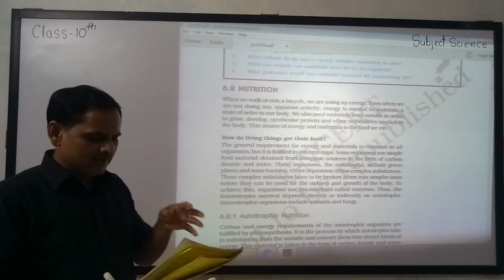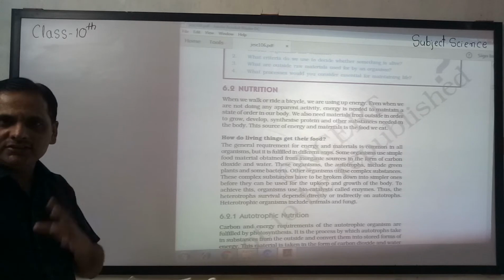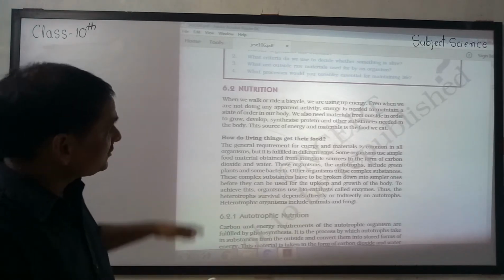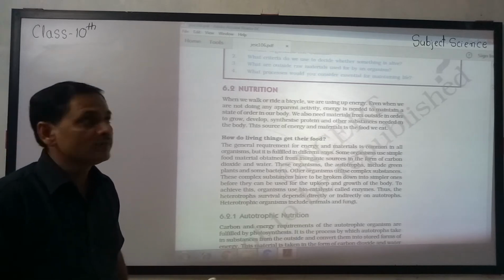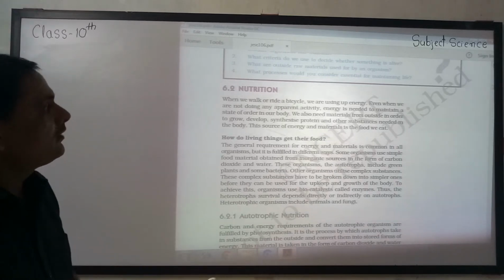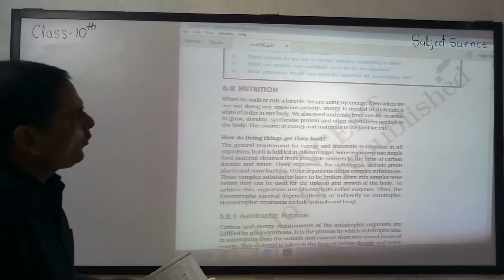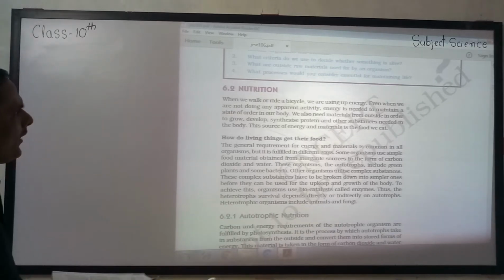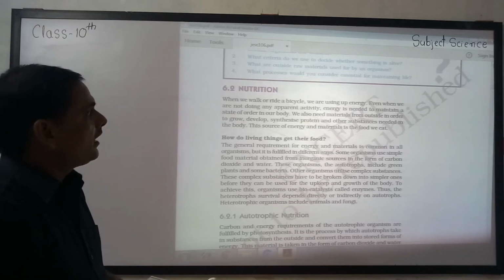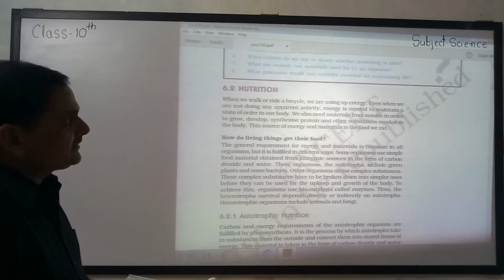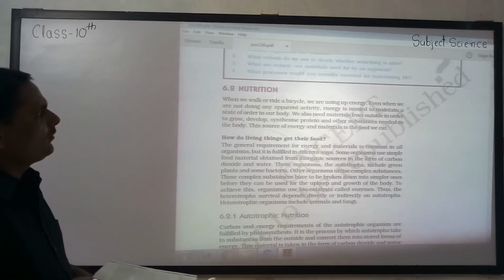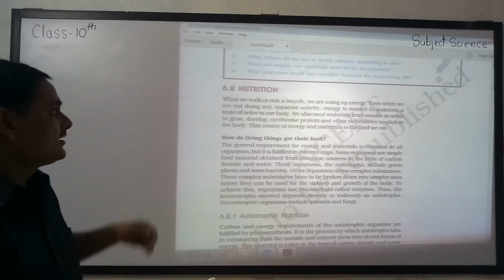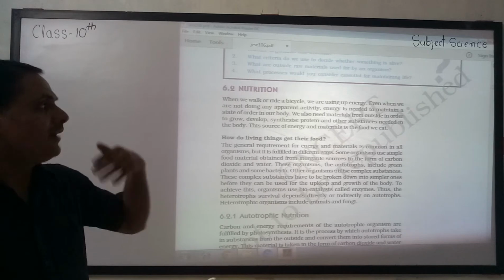Today this topic is very important for a 2 marks short note. Okay, we will start nutrition here. First, what is the definition of nutrition? When we walk or ride a bicycle, we are using our energy, even when we are not doing any apparent activity. Energy is needed to maintain a state of order in our body. One example is given here. Suppose we walk or ride a bicycle.